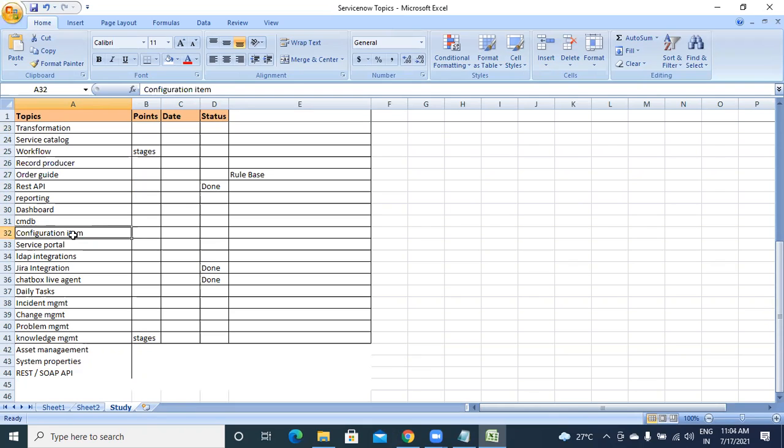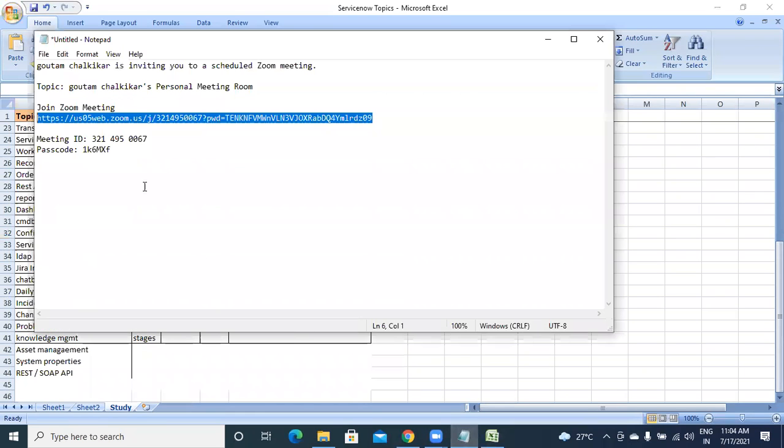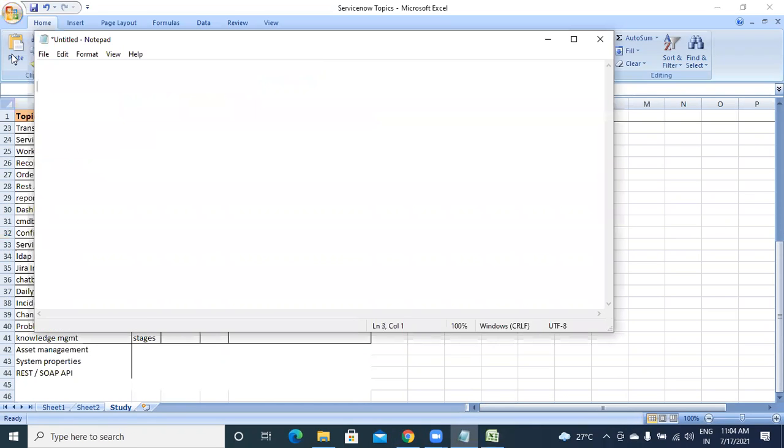CMDB and configuration item are not needed for you. That is a whole new topic, that is ITOM, and it is not needed for now. As I told you, ServiceNow is divided into ITSM, ITBM, ITOM, and now there are many more like SecOps, GRC. But mainly these are the three things we have in ServiceNow.